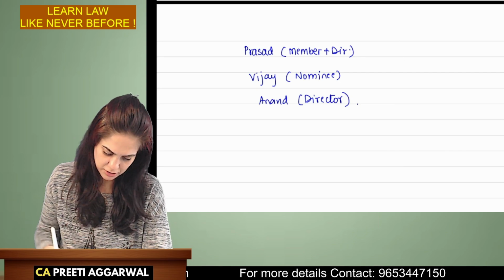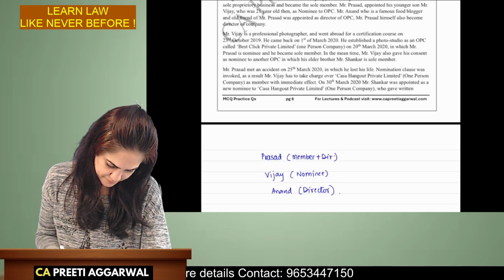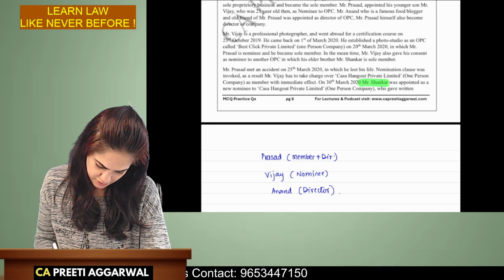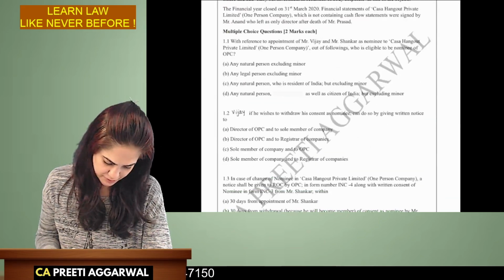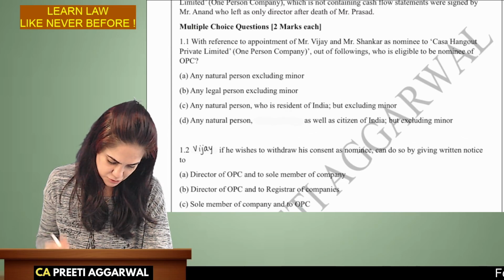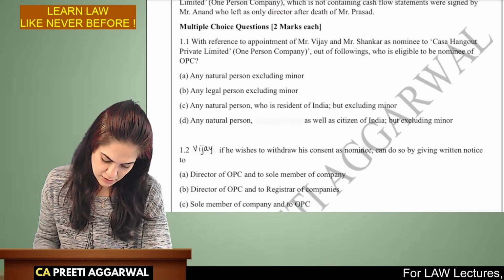And later on, Shankar was appointed as nominee. It is given over here that Mr. Shankar was appointed as the new nominee. Now, let us read the question. With reference to the appointment of Mr. Vijay and Shankar as the nominee, who is eligible?